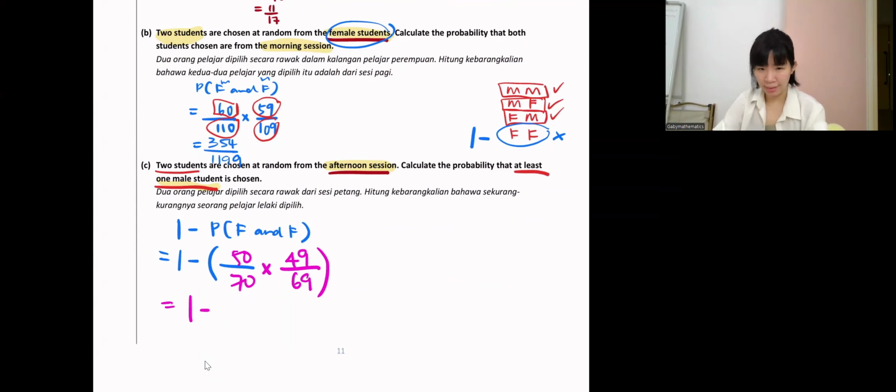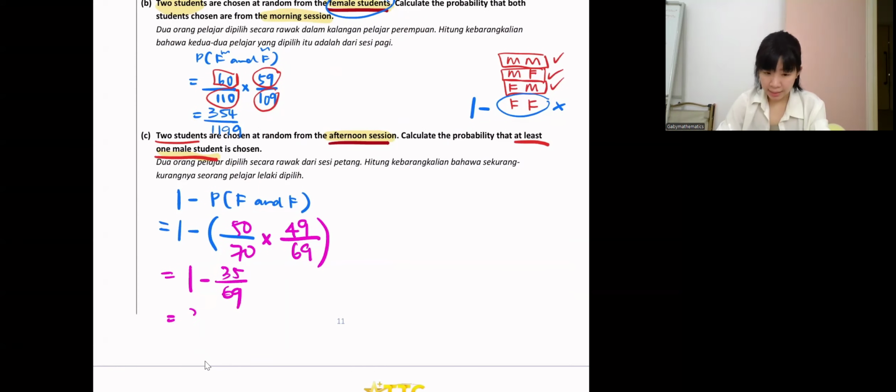Check and see if you get the answer. Okay, let me key in. So here 35 over 69. 1 minus 35 over 69. So you will get 34 over 69. This is the final answer. Got the same answer? Okay. What other method doesn't matter. Getting this answer is the most important thing.